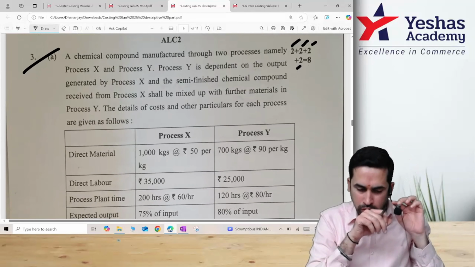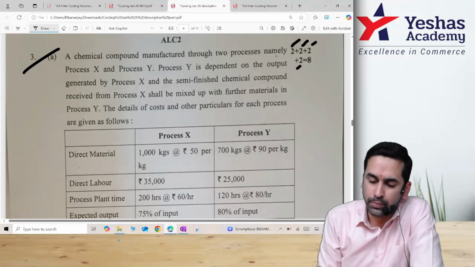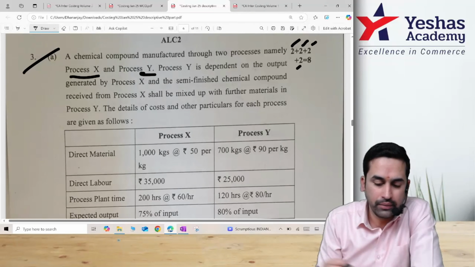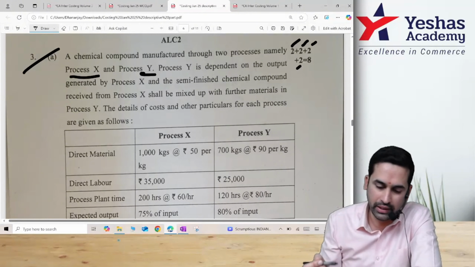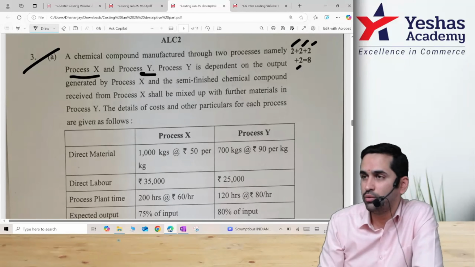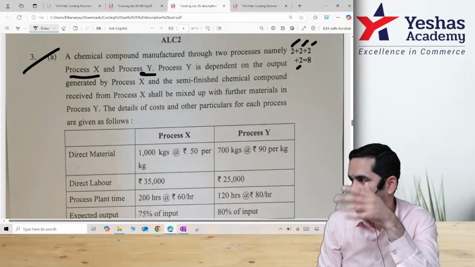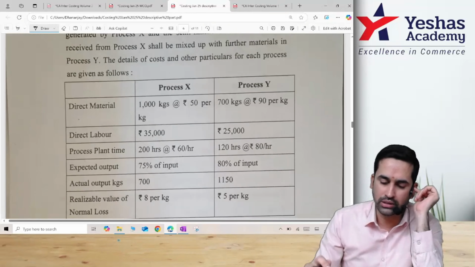Read. A chemical compound is manufactured through two processes, namely X and Y. Process Y is dependent on the output generated by process X. Even if they don't print it, we know this output of X will go to Y. And the semi-finished chemical compound received from X shall be mixed with some other material in Y. That means there is some more raw material added separately. Details of the cost and other particulars for each process are given.